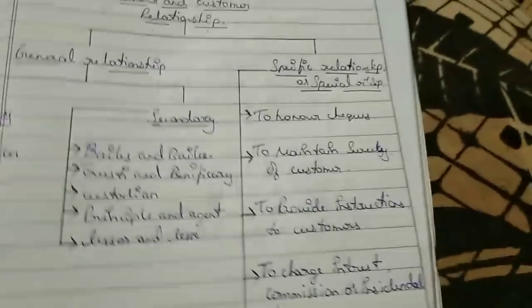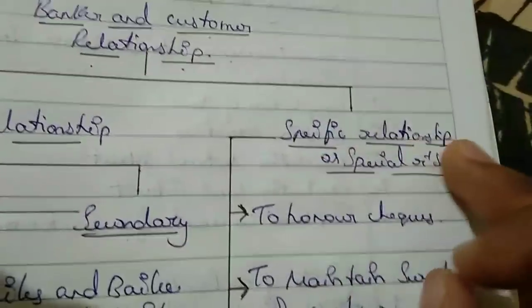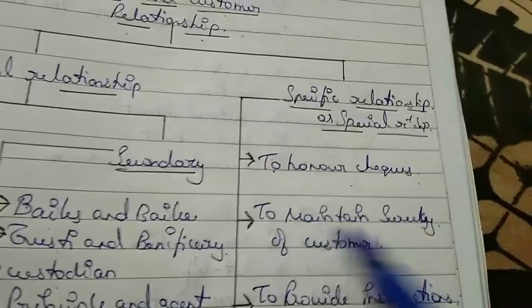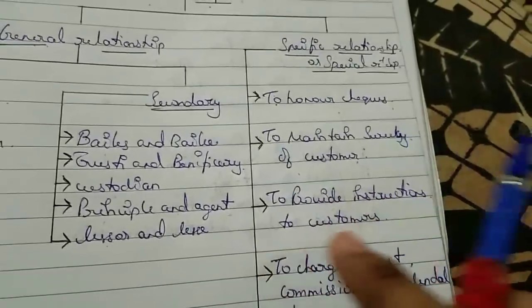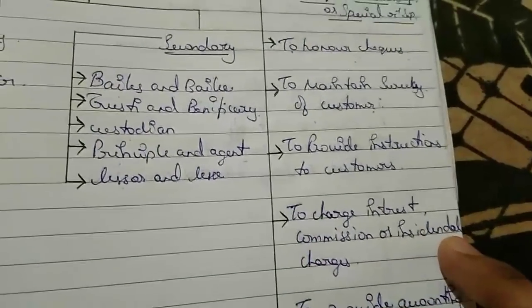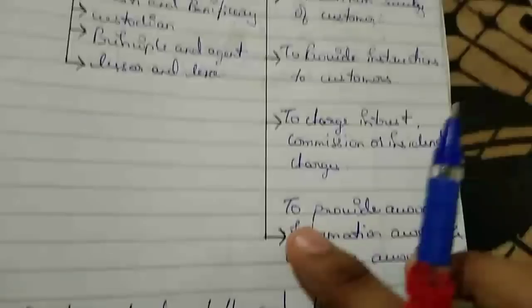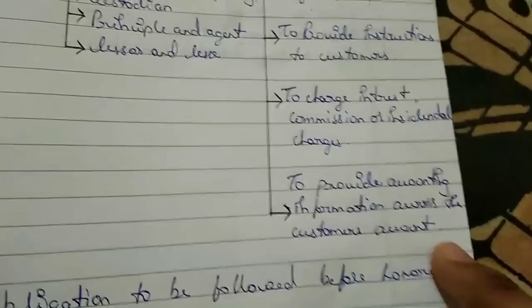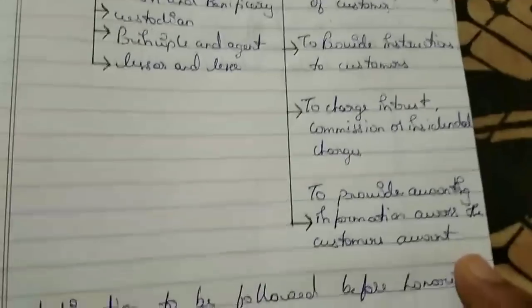Now we'll quickly learn the specific relationship. In this we have to honor cheques, maintain secrecy of the customer, provide instructions to the customer, charge interest, commission or internal charges, and provide accounting information across the customer account. So let's begin.